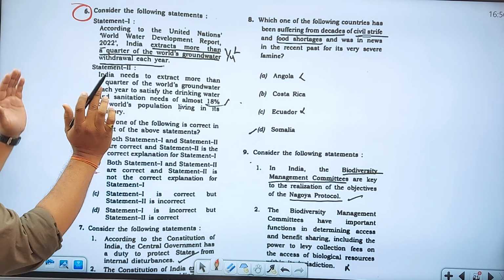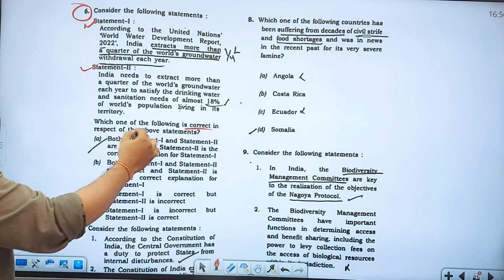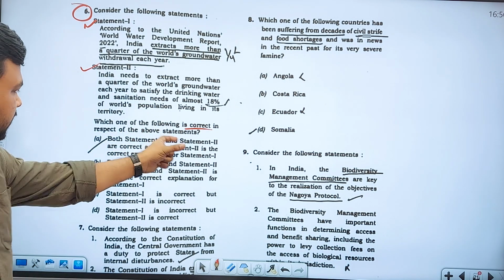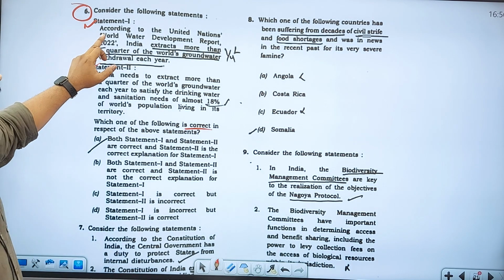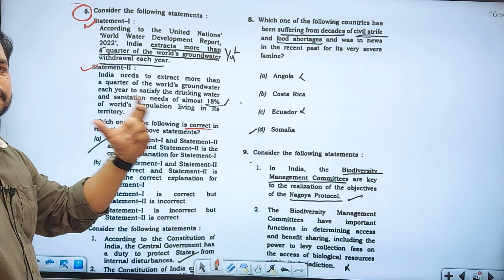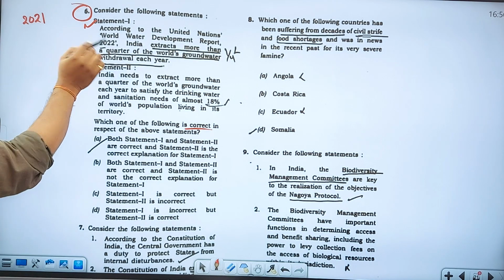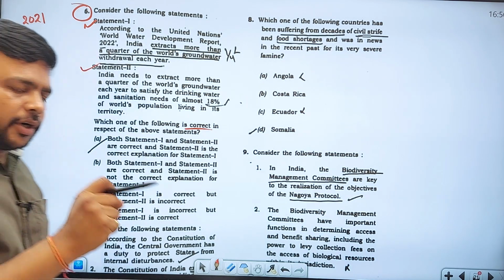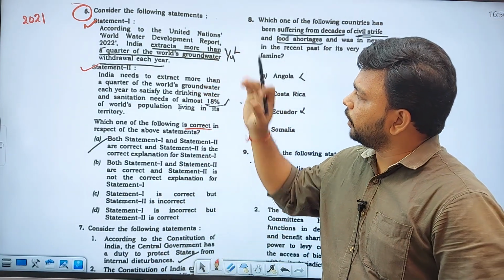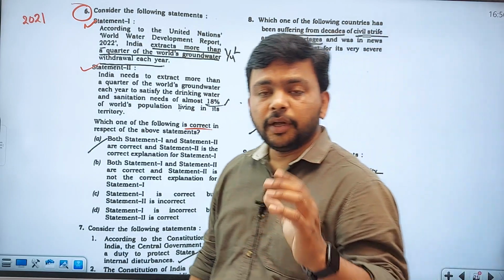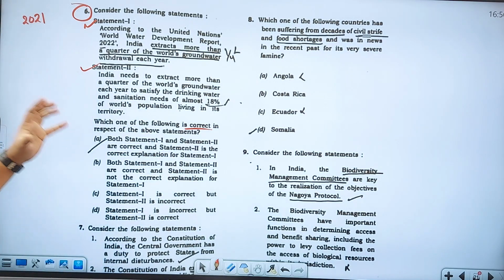Consider the following statements. Same as the previous model: statement 1, statement 2, and which one of the following is correct with respect to the above statements? That means the four options. Statement 1, according to the United Nations World Water Development Report 2022. Such model questions UPSC began to ask from the year 2021. Taking an important report, for example the World Heritage city report in the 2021 question, and this year the United Nations World Water Development Report, analyzing the report and asking questions in a deeper manner from it. It's a new trend of UPSC.